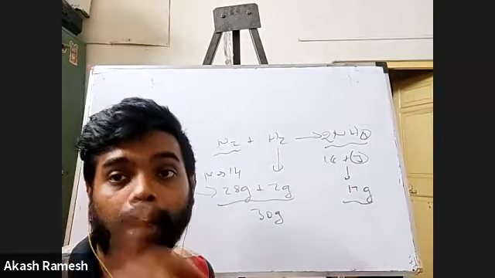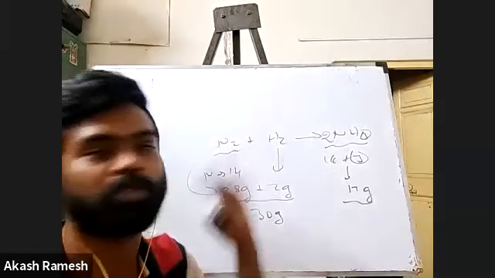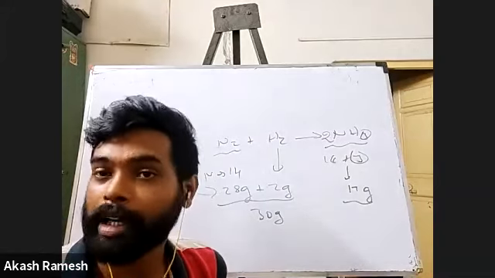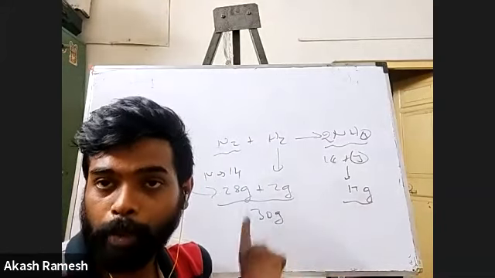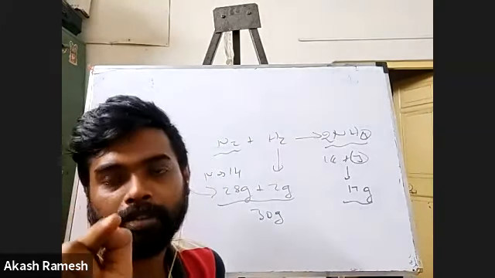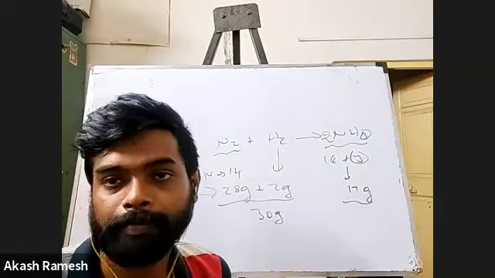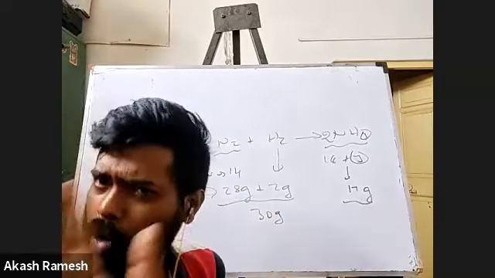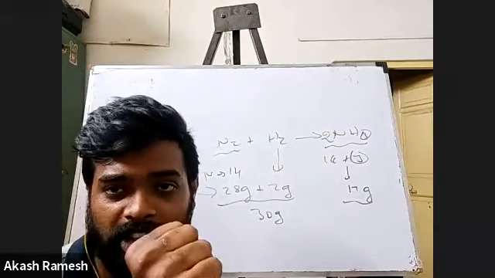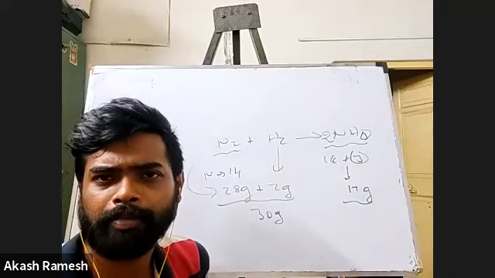If the number of atoms of each element becomes equal, eventually the mass becomes equal. That is the reason why we go for balancing. Okay, the overall intention is to make sure that the masses on both sides are equal. And how do we make it equal? By making the number of atoms of each element on the reactant side and on the product side equal. Okay, again, I repeat my statement. The overall intention is to make the masses equal. How do we make the masses equal? By making the number of atoms equal on both sides. As simple as that.